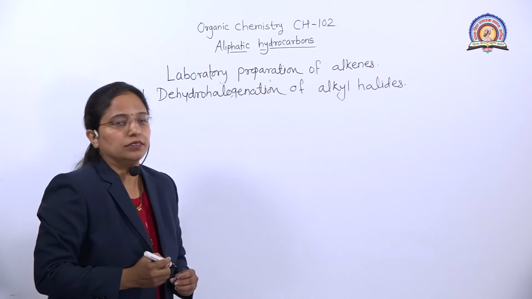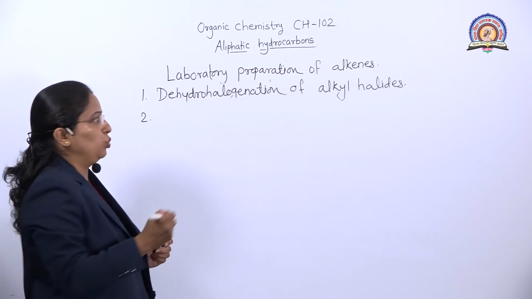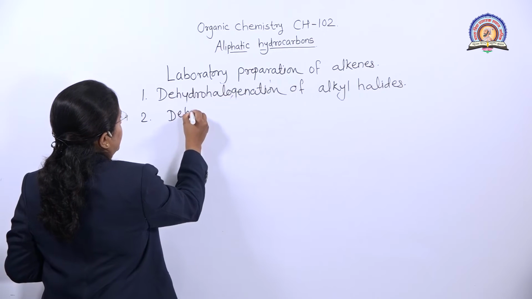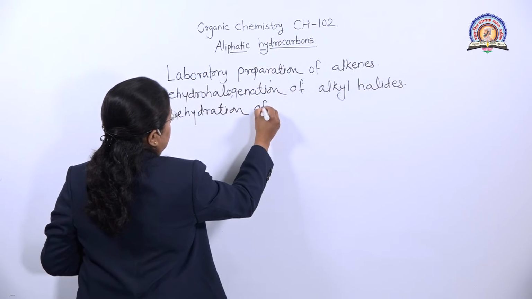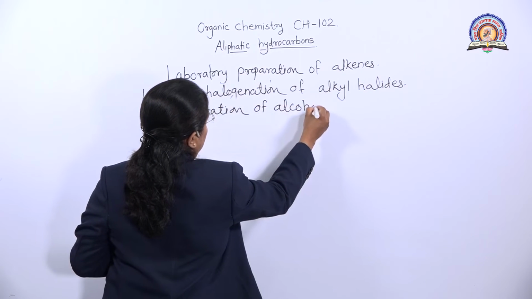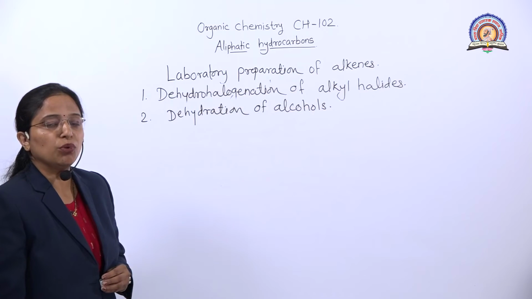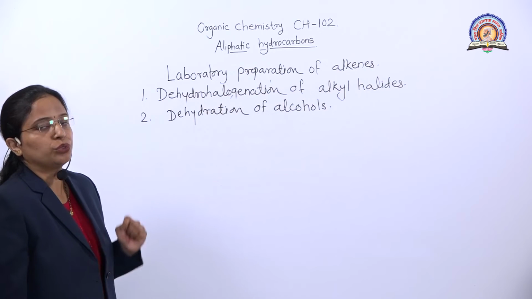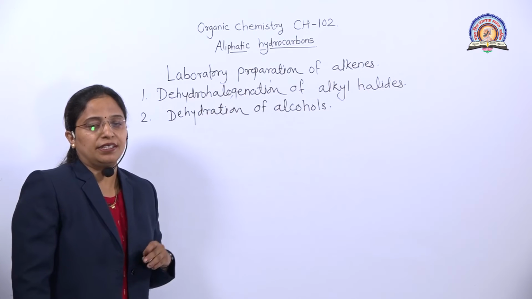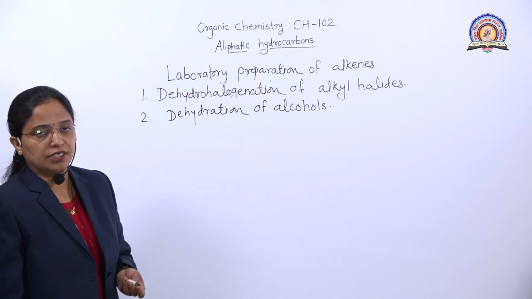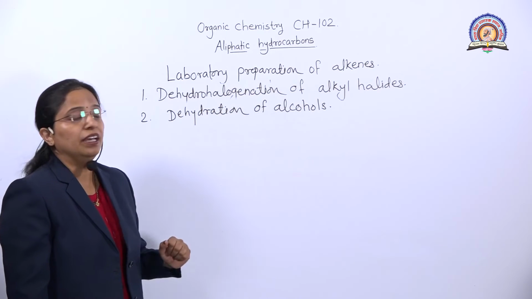The second laboratory preparation is dehydration of alcohols. Dehydration means removal of a water molecule from alcohols, and we get alkenes. This reaction happens in an acidic medium, so concentrated sulfuric acid is used and the compound is heated in that acidic solution and we get the alkene.